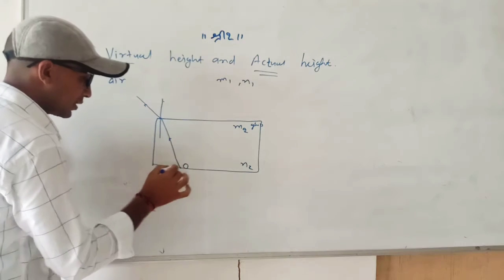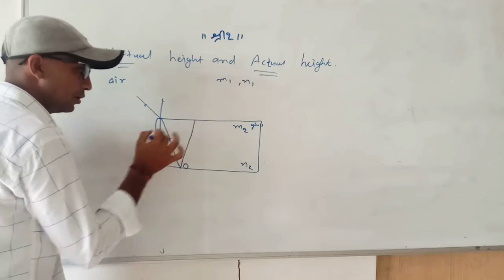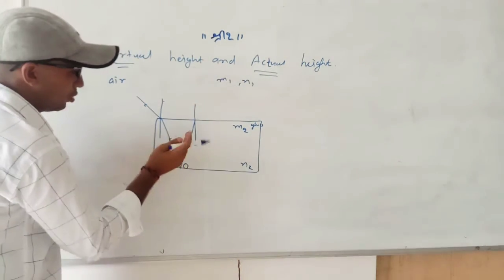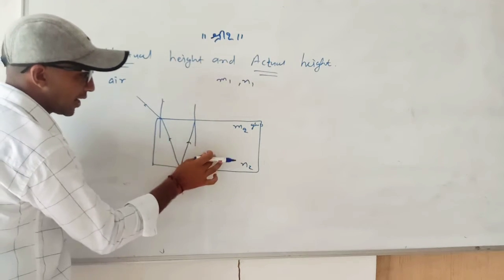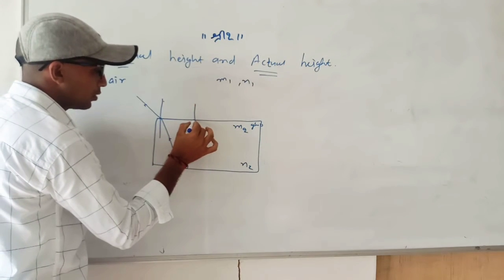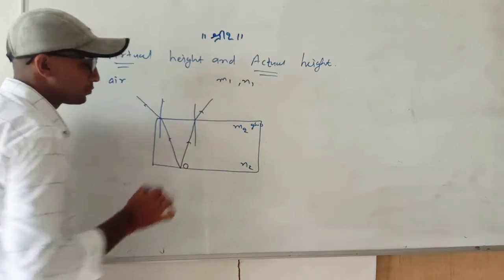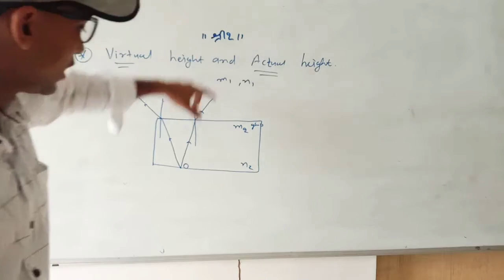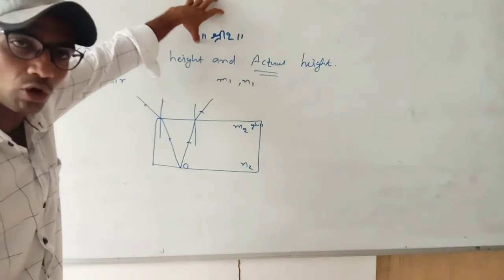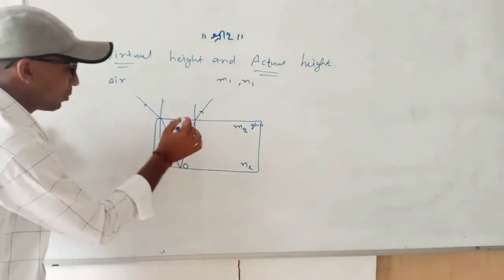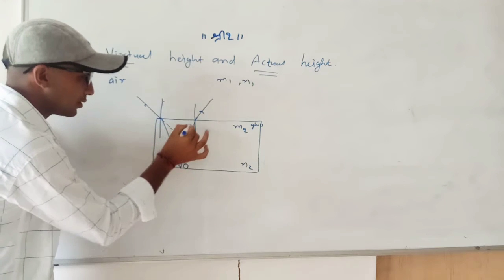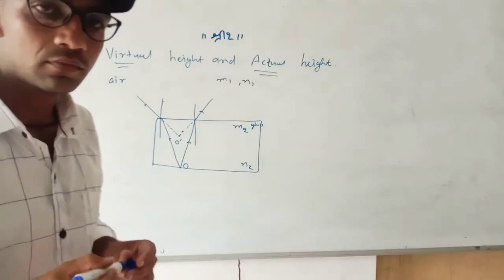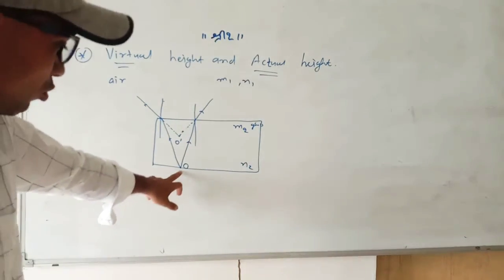Similarly, one more ray can be taken. Suppose this one. This is the normal to the surface between air and glass. These rays are coming from denser to rarer, so they are bent away from the normal. Now the observer may be somewhere here, and this object can be observed by this observer. So the observer sees the position here. This is the virtual position, O dash. Okay, the actual position is at O.